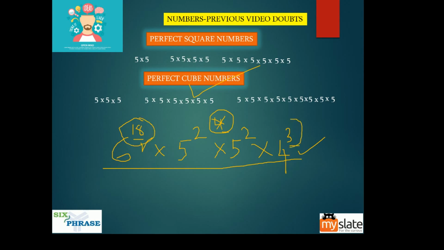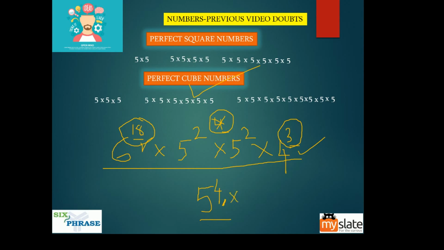Again, no need to change anything. But here you have 5 square into 5 square, which is 5 power 4. For this whole number to become a cube number, the only problem is this 5 power 4. You have to convert this 4 into what? A multiple of 3. So you just have to add 2 more to that.